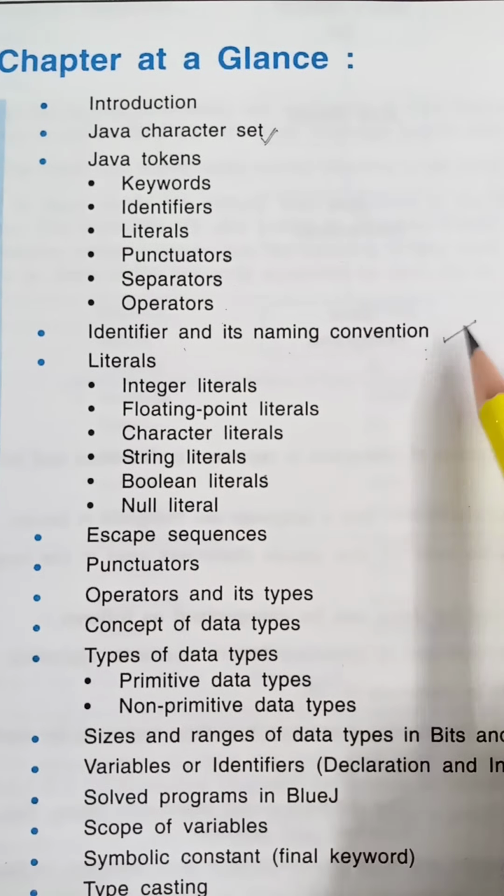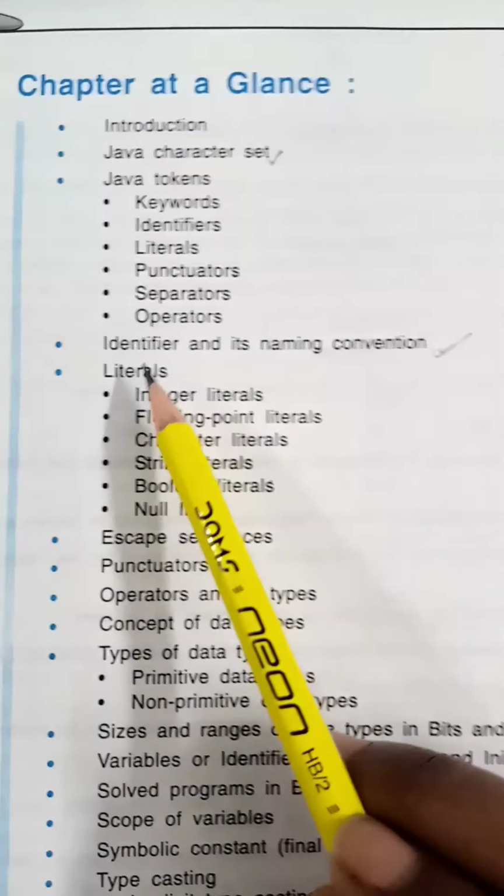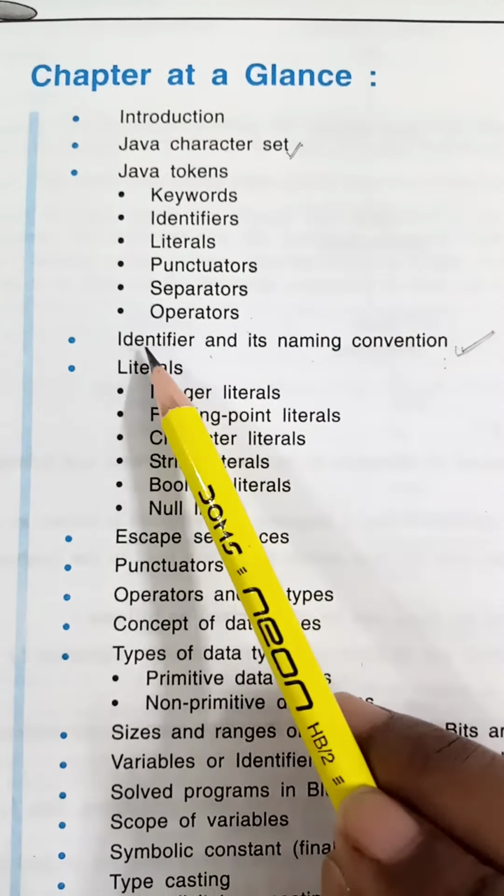This is important, as you can be asked what an identifier is, or you can be asked to write down the naming conventions of identifiers. All the definitions are very important. You will get a few questions from this chapter in your examination in 9th and in 10th also.